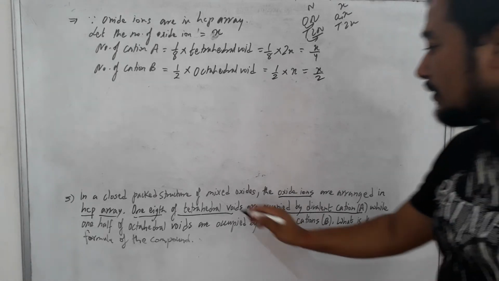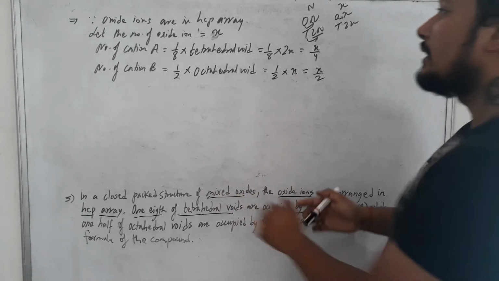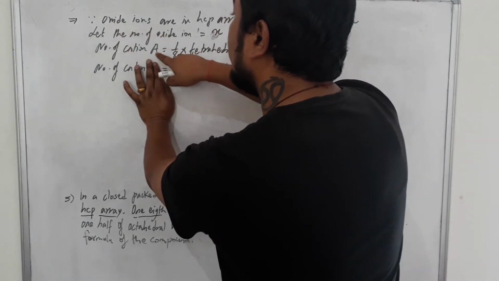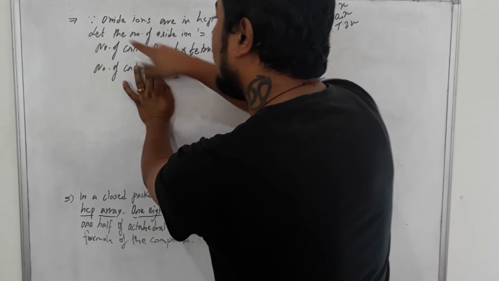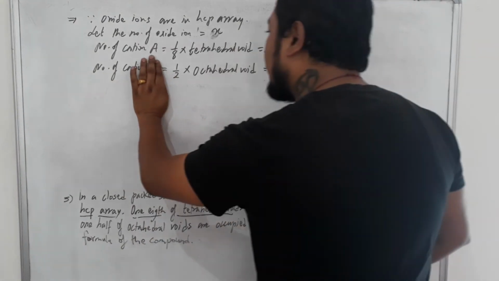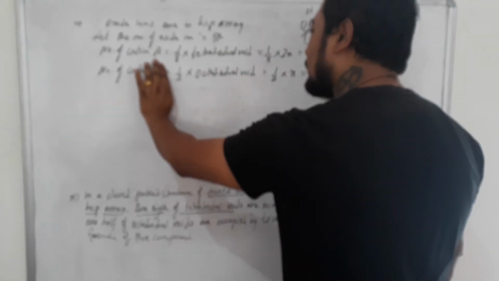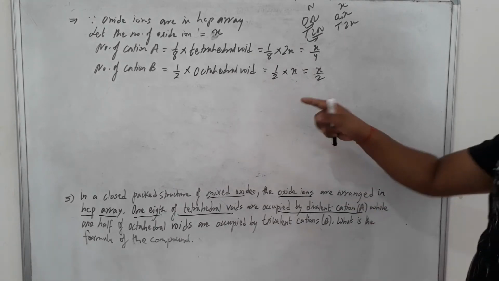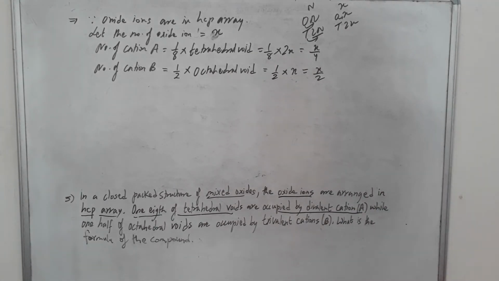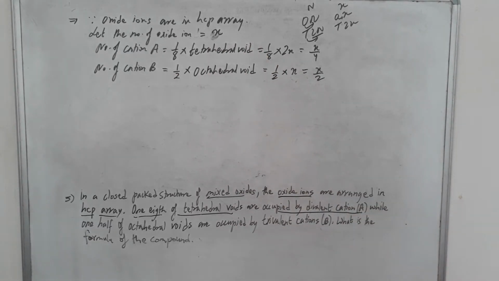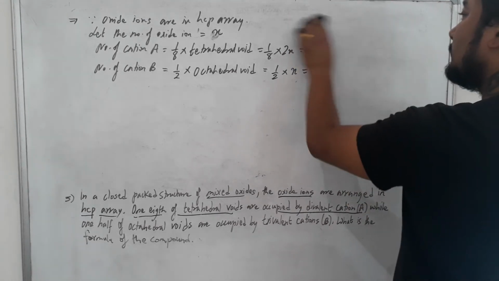Now you can see the word written is mixed oxide, okay? If there is only one cation with oxide, that is called a simple oxide, a metal oxide. But if there are two cations, then that is called a mixed oxide. With one cation, if oxygen combines, that is called a simple oxide. When two cations combine with oxygen, that is called a mixed oxide, student. And it is a very unique sum among those 5 sums I have done with you so far, because you have to find two things out here.